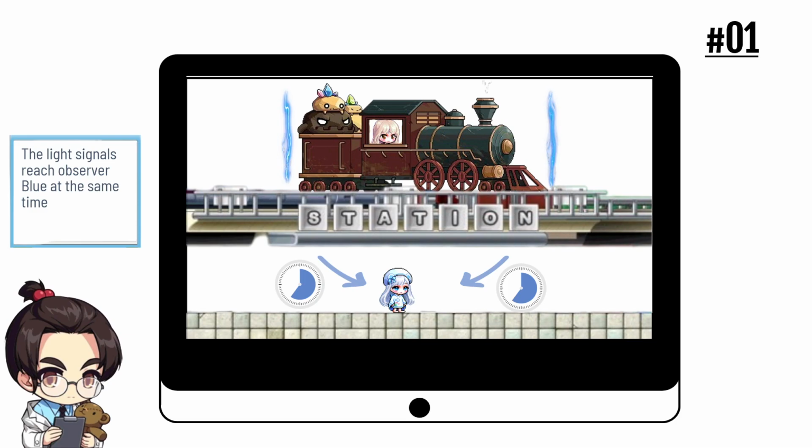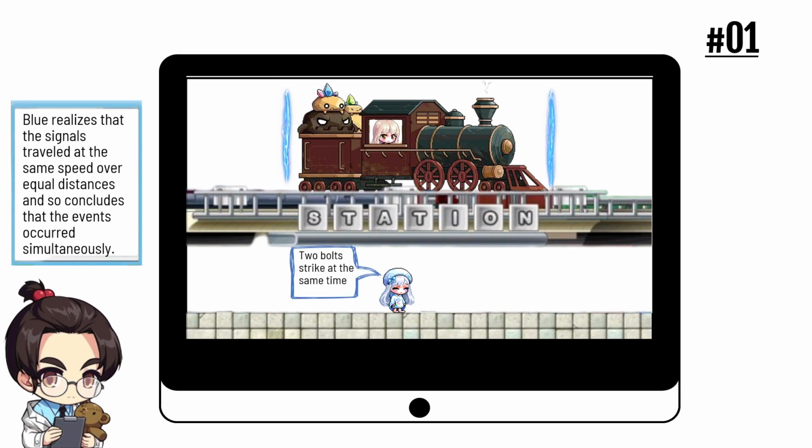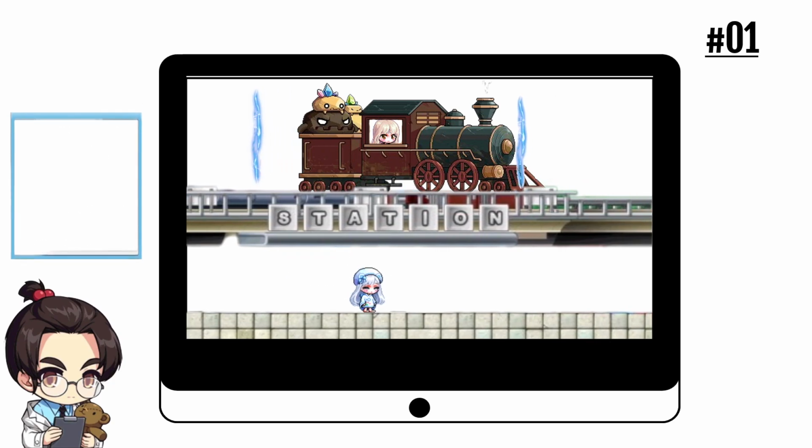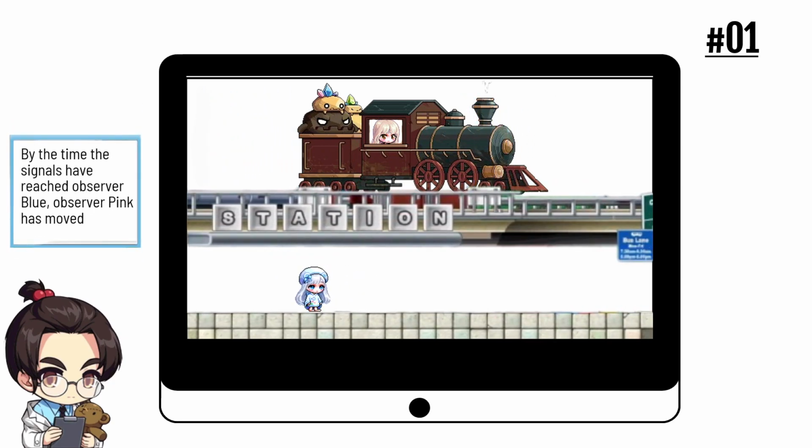Obviously, the light signals reach observer blue at the same time. Blue realizes that the signals traveled at the same speed over equal distances and so concludes that the events occurred simultaneously. Meanwhile, pink is moving, so it's a little different.